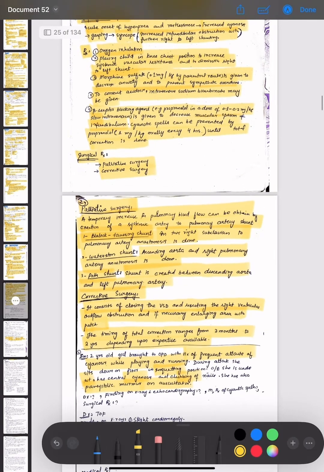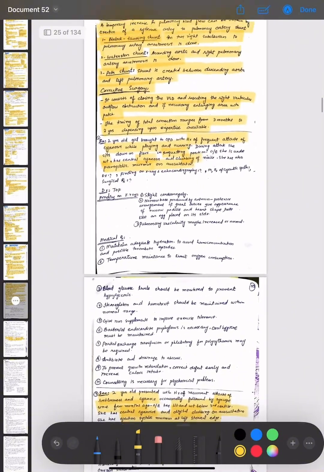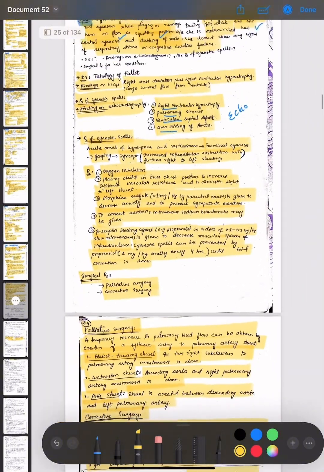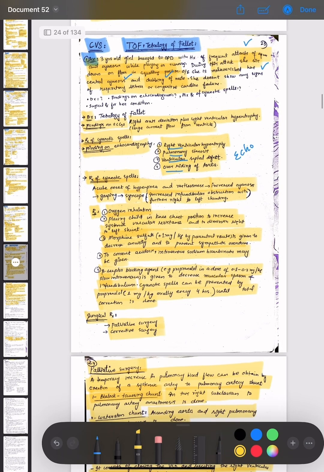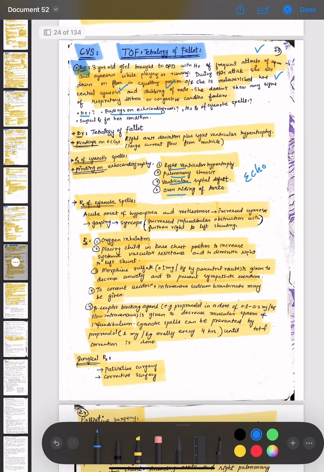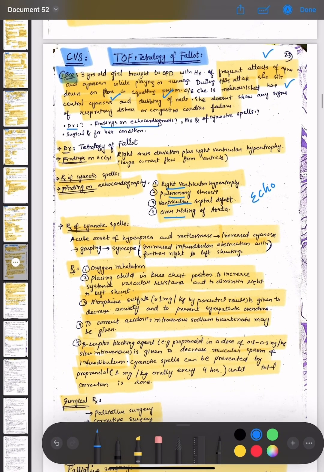So we have discussed the case of the first scenario of the tetralogy of Fallot, in which first we have discussed the diagnosis, that is TOF. Then what will be the findings on echocardiogram in the case of TOF? The following are the findings: right ventricular hypertrophy, pulmonary stenosis, ventricular septal defect, overriding of the aorta.